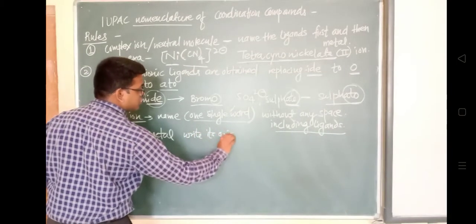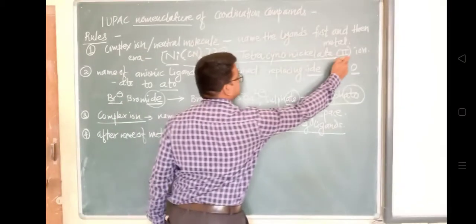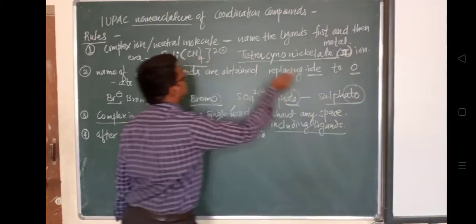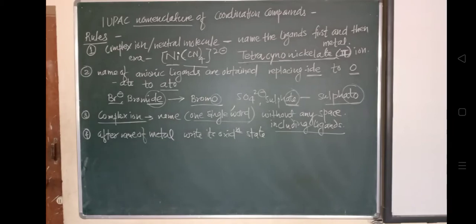This gives the oxidation state, second, of nickel. It is written in Roman numerals, which indicates that it is an oxidation state, and without any space between the metal name and the parenthesis.